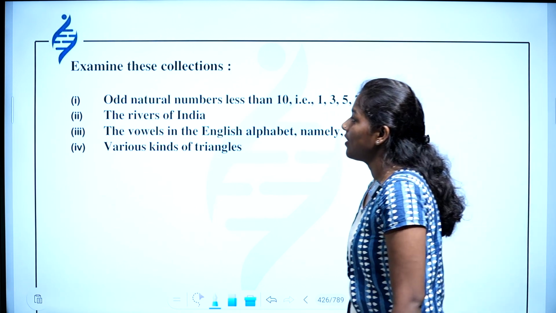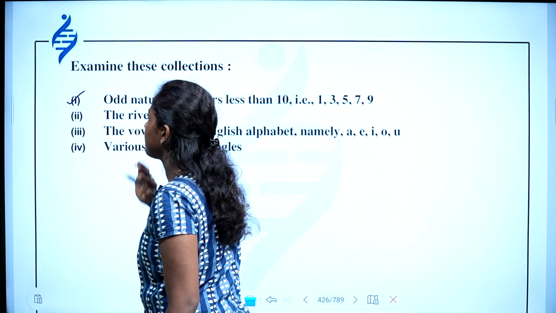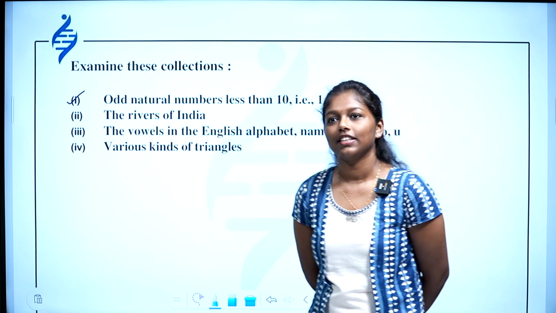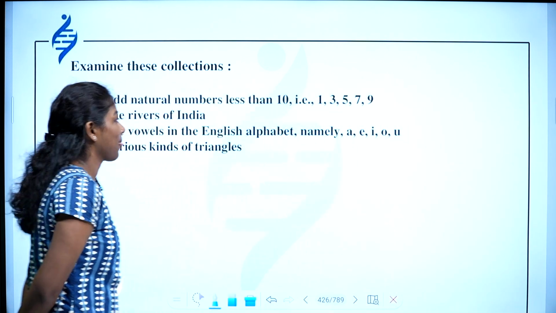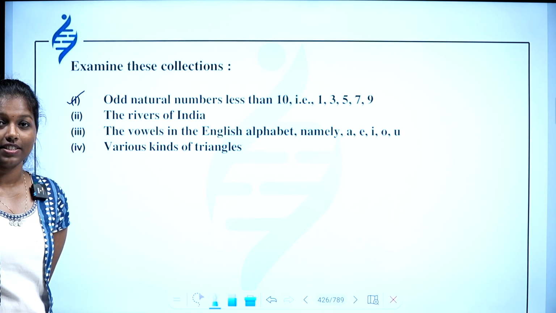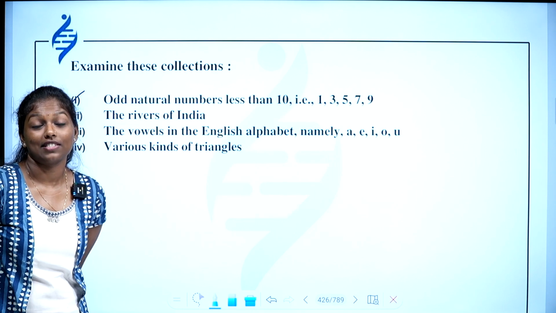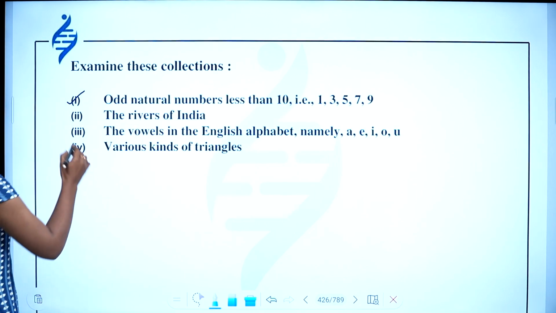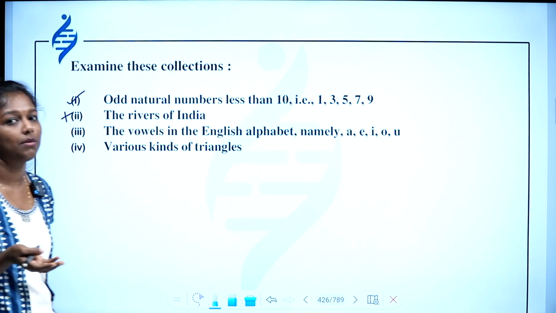Then the rivers of India. Okay, so this is a well defined set, right? Then the rivers of India. Can you call the rivers of India well defined? Because there are several rivers in our country and you cannot say whether this thing is a river or not, because some rivers might not have a name, etc. So this is not well defined, so we can say this cannot be a set, because rivers might have tributaries.